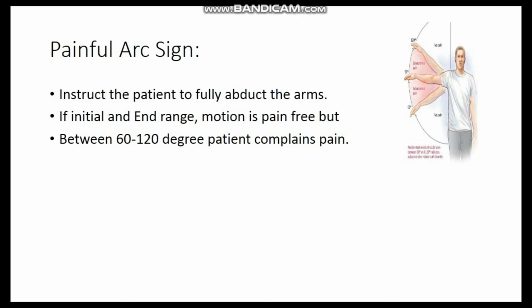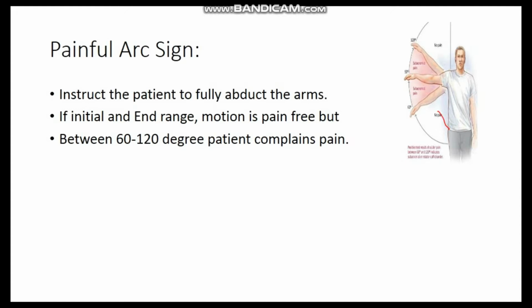Today our topic of discussion is how to perform the diagnostic tests of the shoulder joint to rule out shoulder pathologies. The first one is the painful arc sign, which is used to diagnose painful shoulder syndrome. Firstly, we instruct the patient to fully abduct the arm.